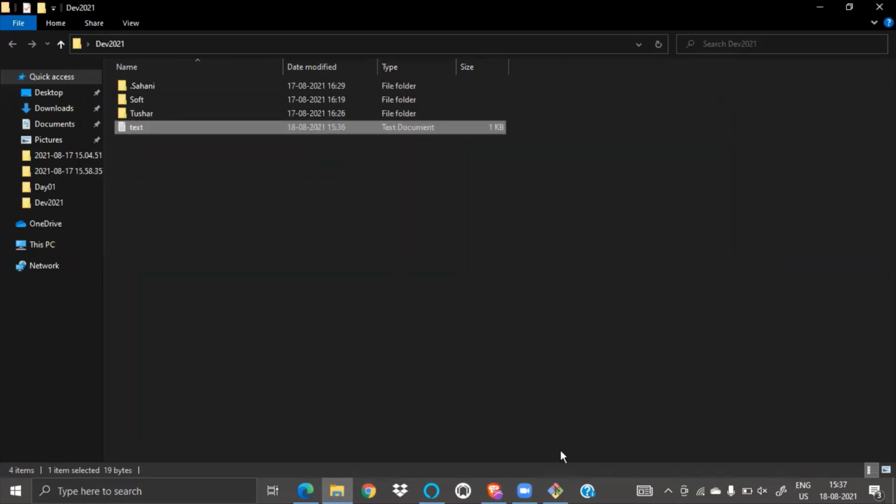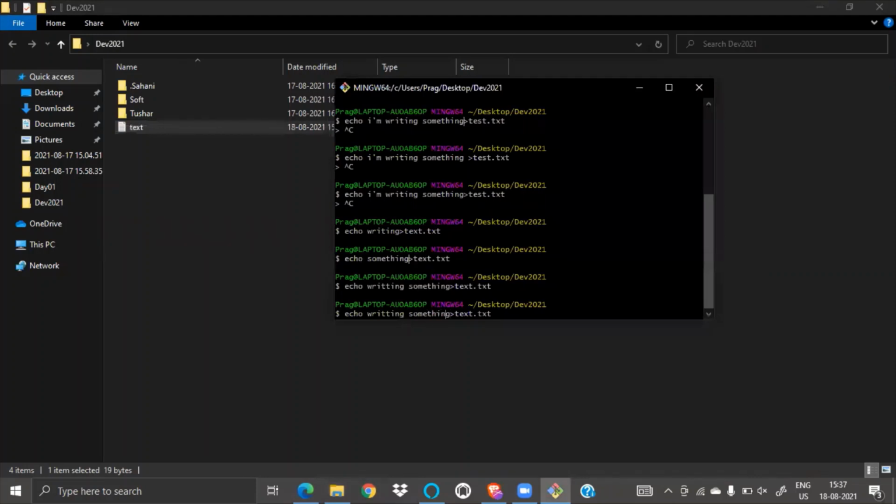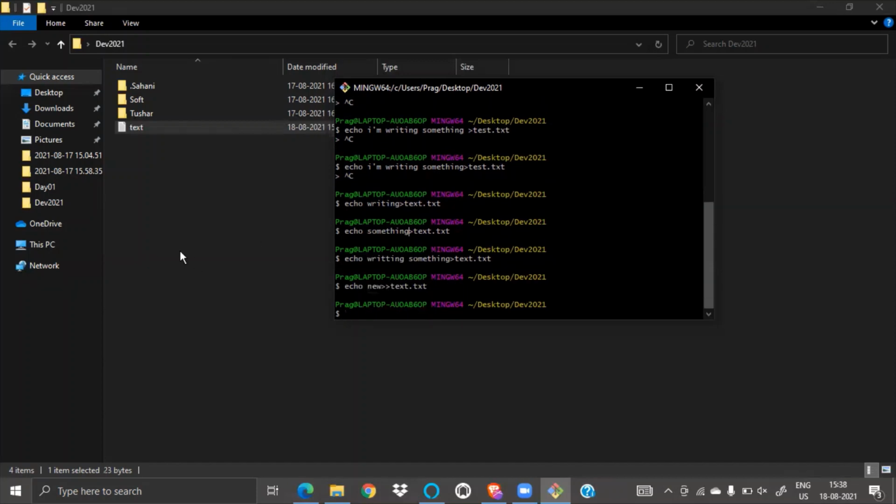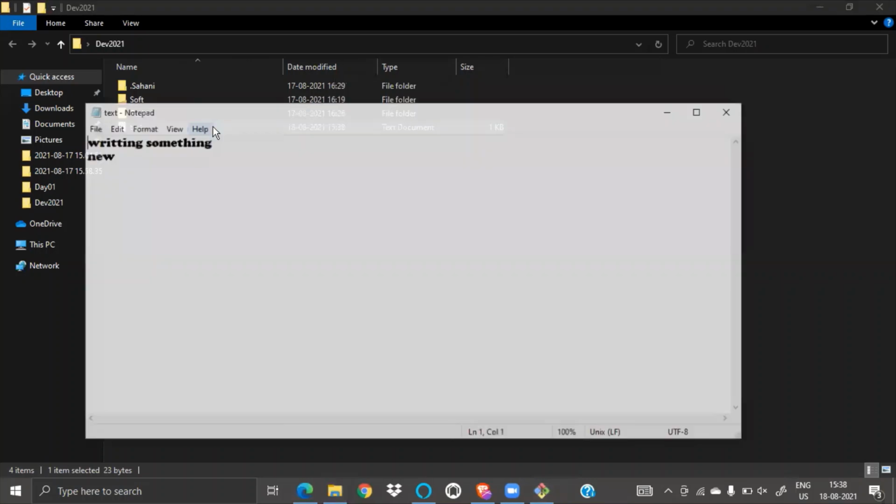Now I want to append something. I would like to add writing something new. What I do is remove it, and I will do another sign, it will be double. Done. Let's open this. Will it work? See.